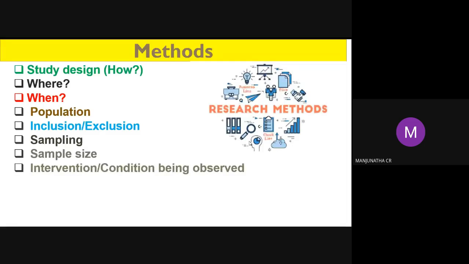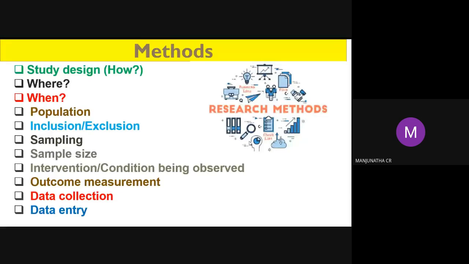Intervention: the condition being observed while conducting the experiment. What things will be happening, what deviations will be happening, whether it is going the right way as we expected or not, and why it deviated. All these things you can observe keenly. Outcome measurements: once we conduct the experiment, we can measure the outcomes. Data collection: after conducting the experiment, collect the data completely and enter it in a particular sheet or form. And finally, you can do the mathematical analysis, that is, statistical analysis. Whichever statistical analysis applies to the concerned experiment, you can apply it.